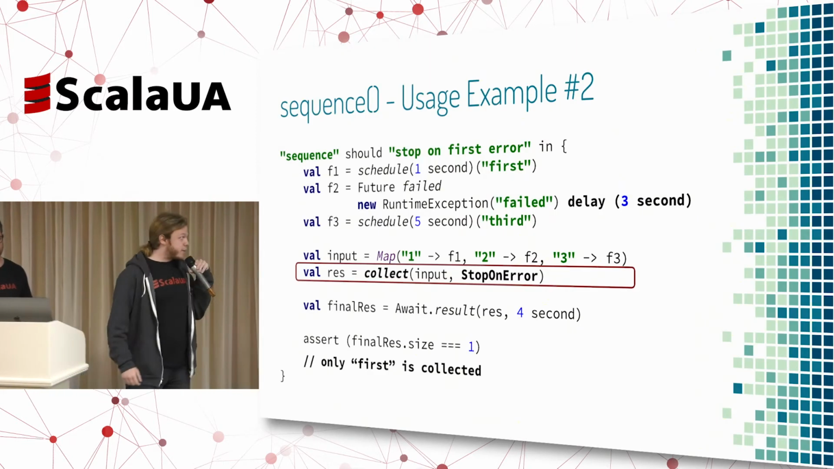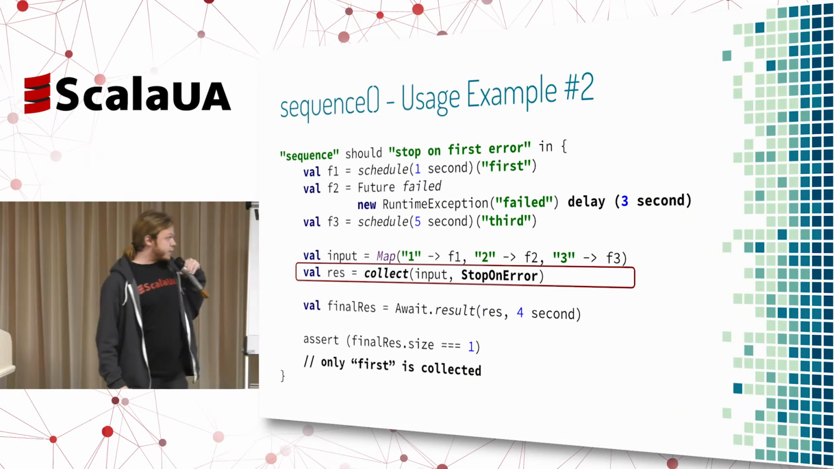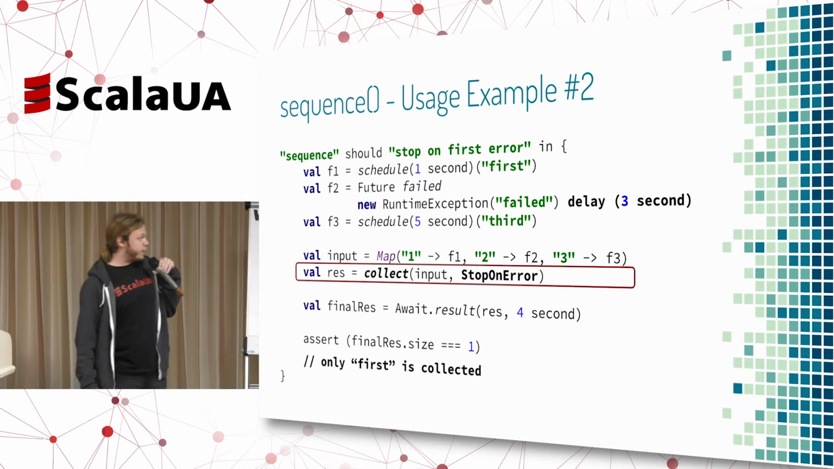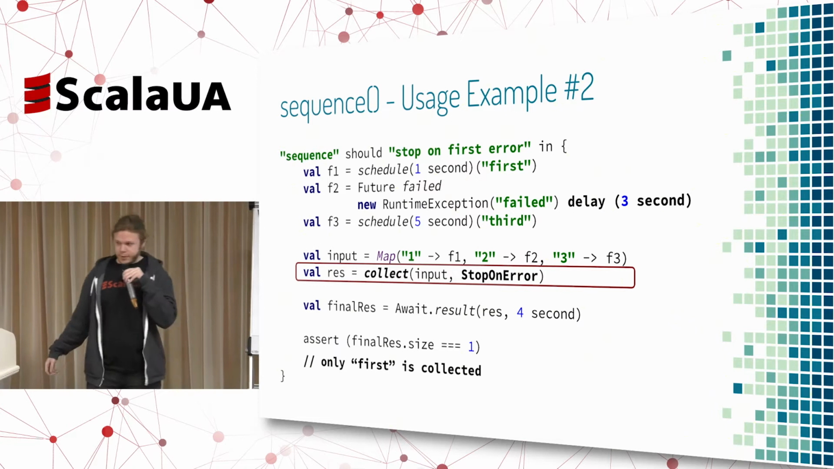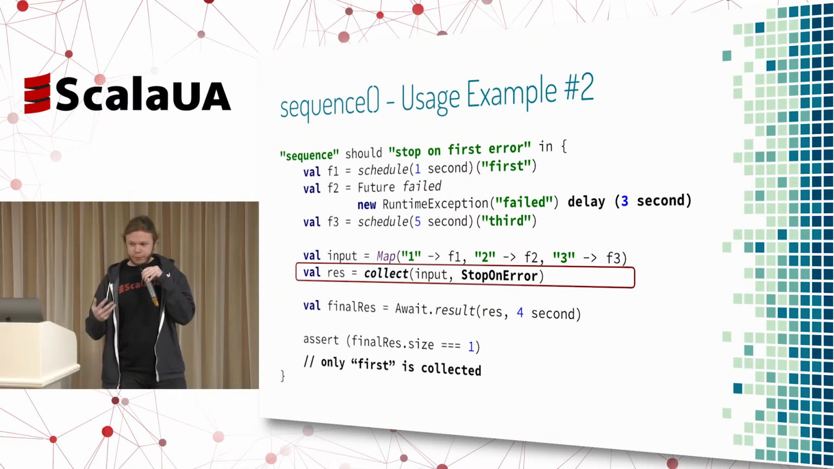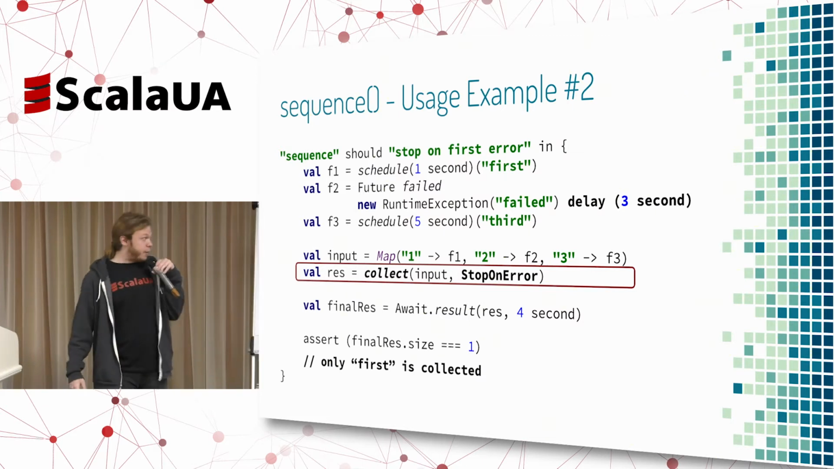The second usage example is using stop on error. Stop on error gives us the ability to just stop on the first error. Here we can see that we have 3 futures: the first one is scheduled in 1 second, the failed future scheduled in 3 seconds, and the last future scheduled to 5 seconds.